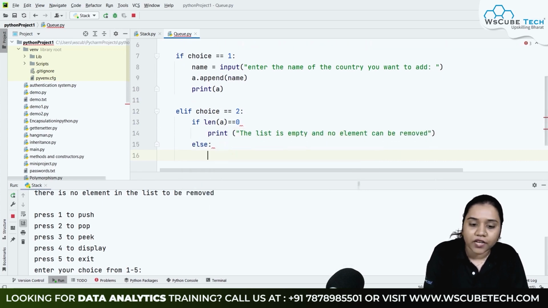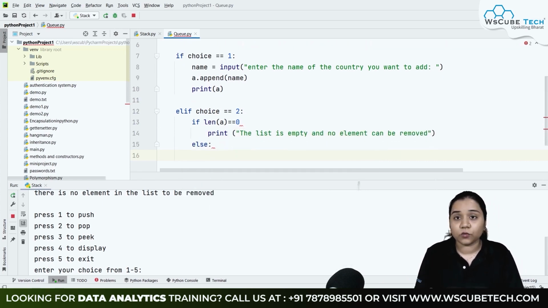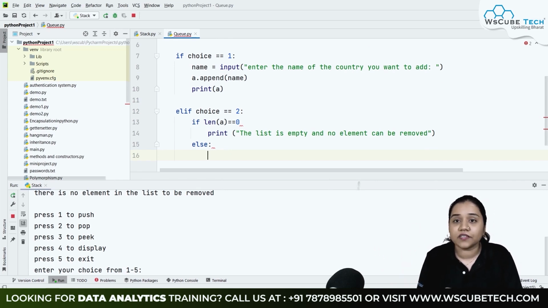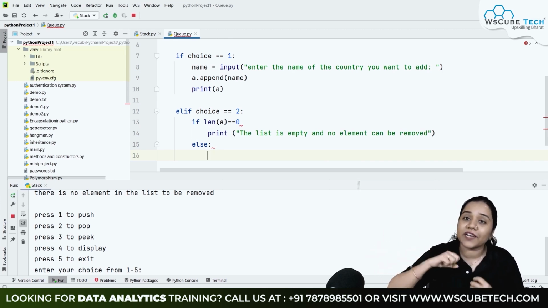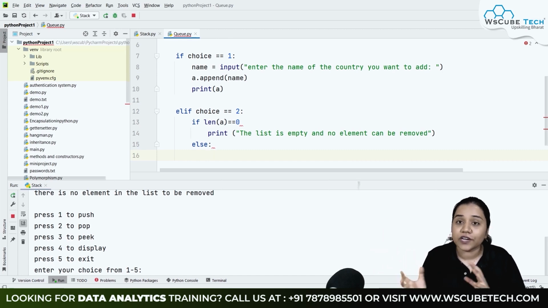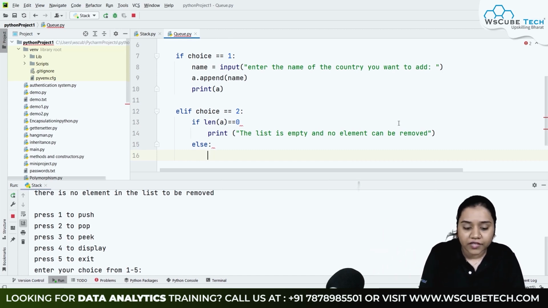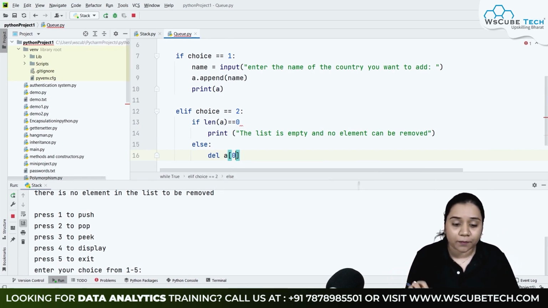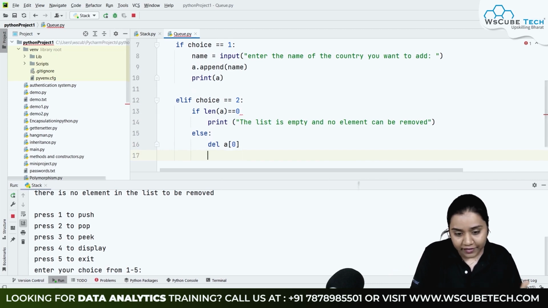Else, so if the list is not empty, in that case, now here we will not be using the pop method, because pop always removes the last element. We will be using our delete method, that for delete we write del. With the help of the delete method, we can remove the first item from the list. We know that in the whole list, whatever our first item would be, it will be on index number 0. So we will be deleting whatever is there on our index number 0. So for that we will be writing del. What we need to delete? A, that is our list, on our list number 0 element. So whichever element is there on index number 0, that will be removed with the help of this delete. After this we will be printing our list as well.